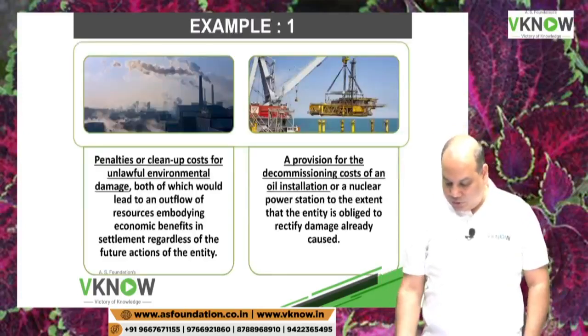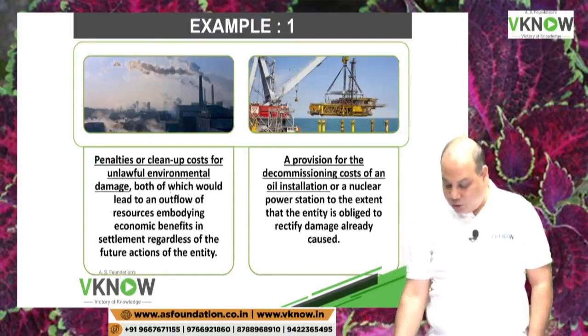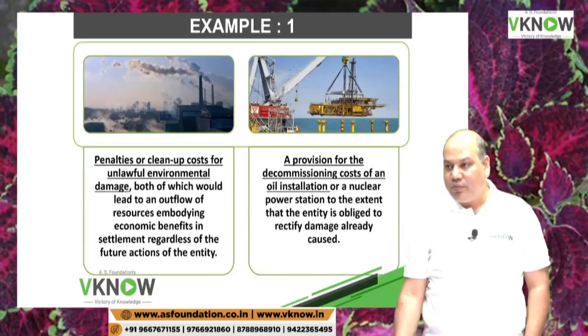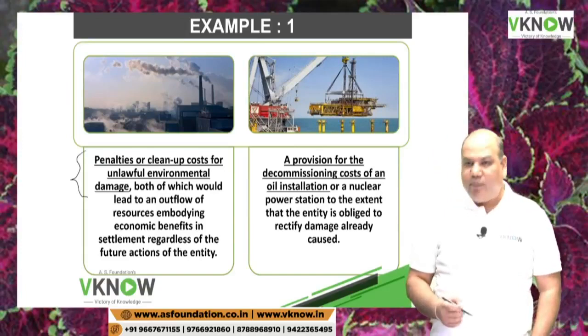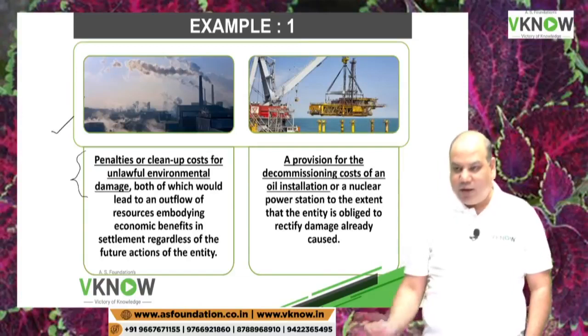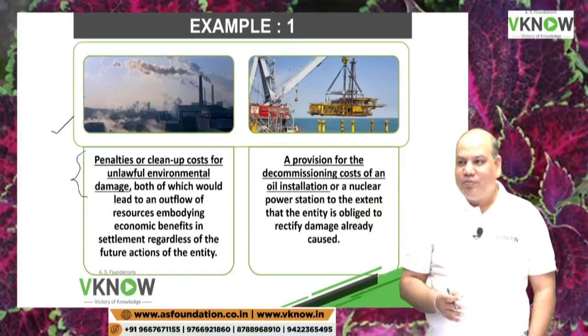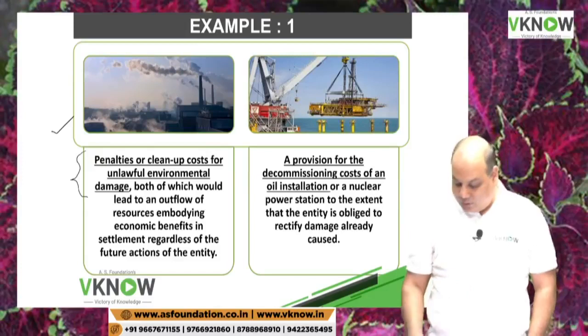So now you see example of past event. Penalty or cleanup cost for unlawful environmental damage. Some companies, they are causing damage to the environment. Their factories are emitting smokes full of carbon dioxide, sulfuric oxide, whatever. So that is damaging the environment. Okay.